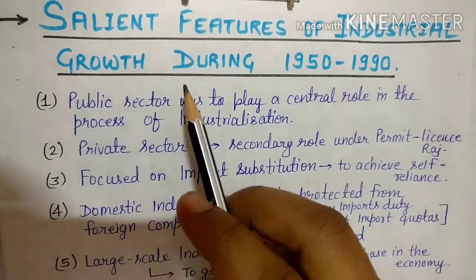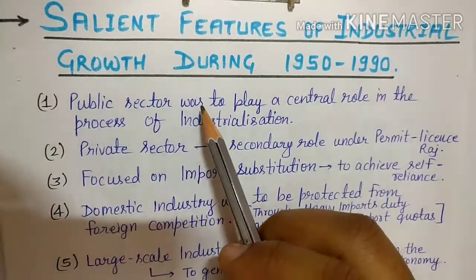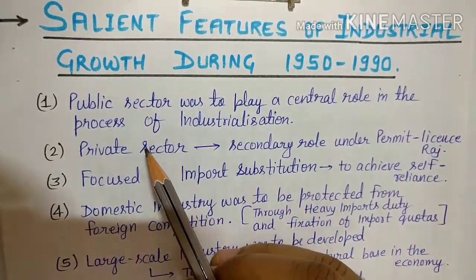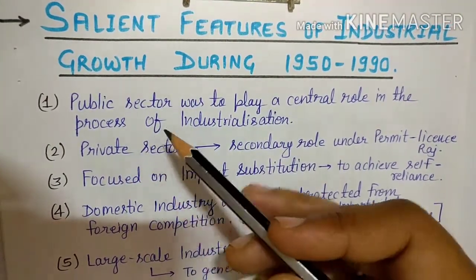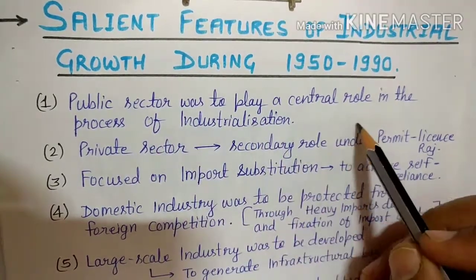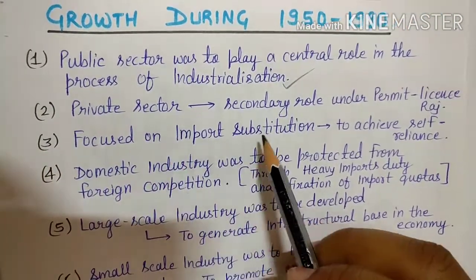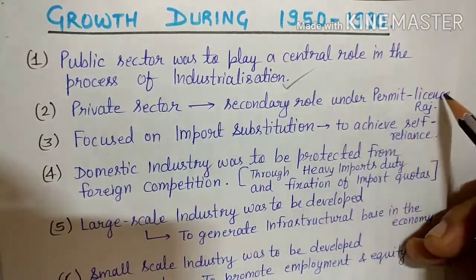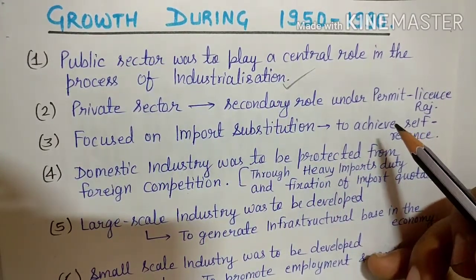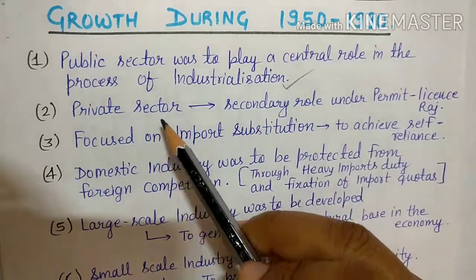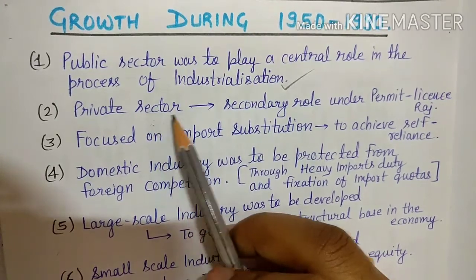So now, students, we will discuss the salient features of industrial growth during 1950 to 1990. In this period, you have seen that government focused on the public sector, because the public sector was the one which would achieve social justice. That's why the public sector was to play a central role in the process of industrialization. Then comes the private sector. The private sector was given a secondary role under the permit license Raj. As you know, the license became compulsory. So government is controlling the private sector, because the private sector's aim is only profit motive.